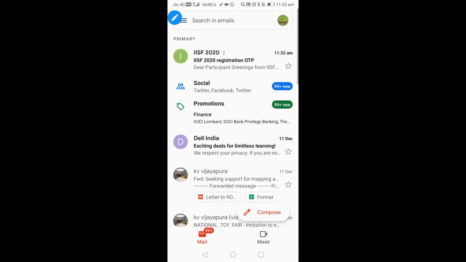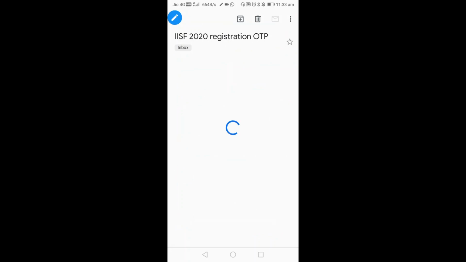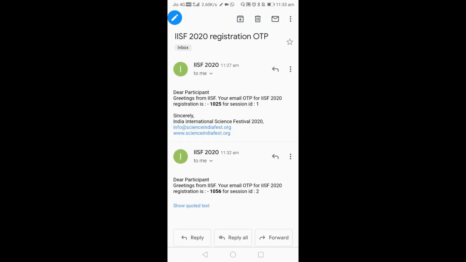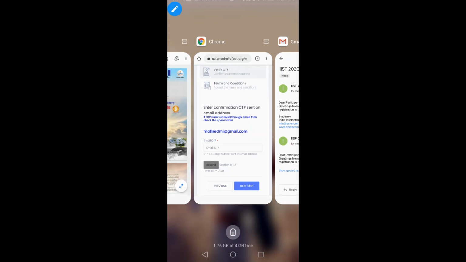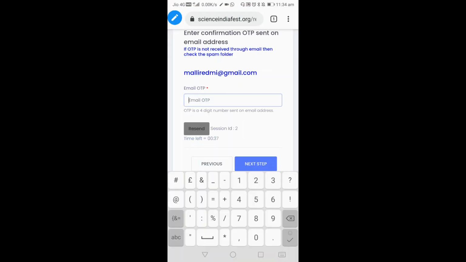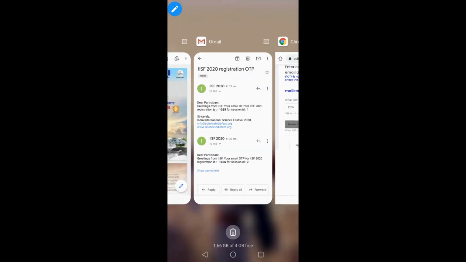Okay, so this is the ISF 2020, which is the India International Science Festival 2020. So this is the password, session ID 2. So this I have to select. At 11:27 I didn't get this one within the time, so I requested again. By 11:32 it came, 1056. So 1056 I have to enter. Time is going to be up, so 1056, yes, that is it.